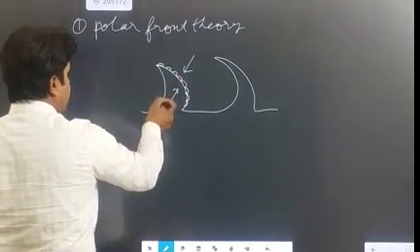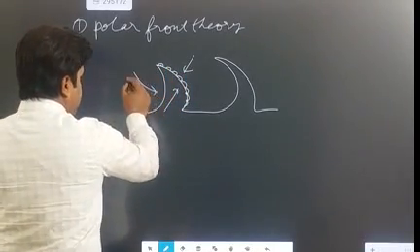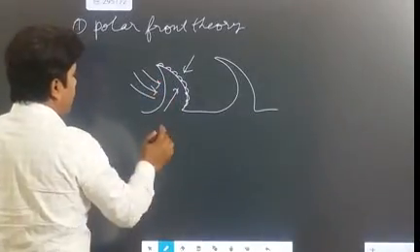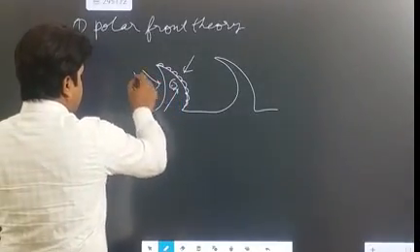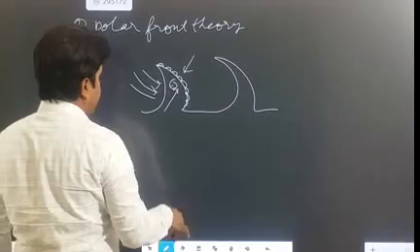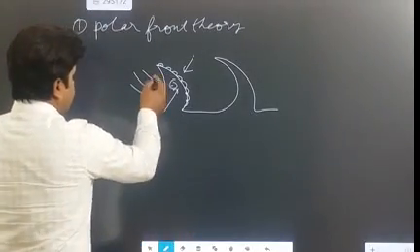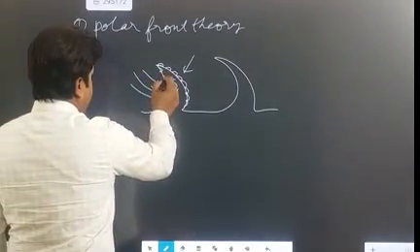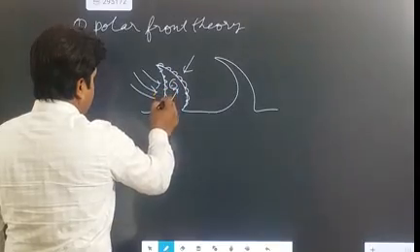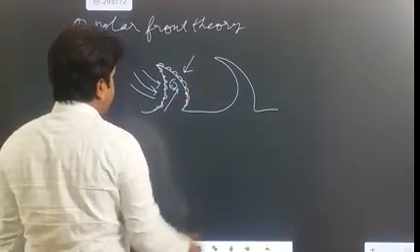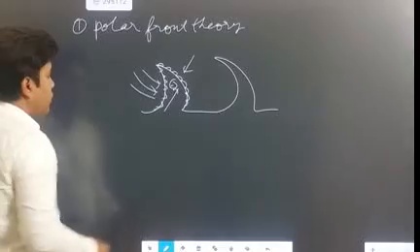On this side, the cold air actually subsides beneath the warm air, because this is the warm sector. So this front is known as the cold front. That's how the whole front gets divided into two fronts, the warm front and the cold front.